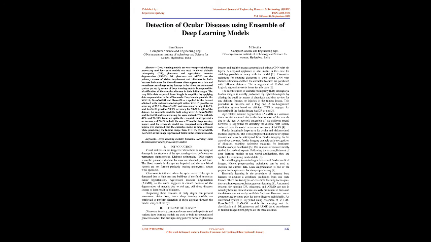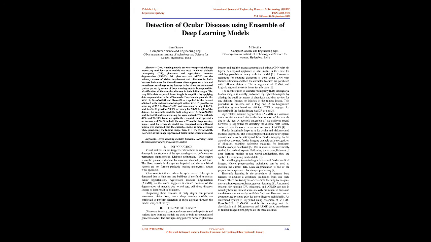The distinguishing patterns between glaucoma images and healthy images are predicted using a CNN with 6 layers. A dropout technique is also useful in this case for attaining passable accuracy with the model. An alternative technique for spotting glaucoma uses a CNN with feature extraction, and then the extracted features are compared with different datasets. The combination of ResNet and logistic regression works better for this case too.